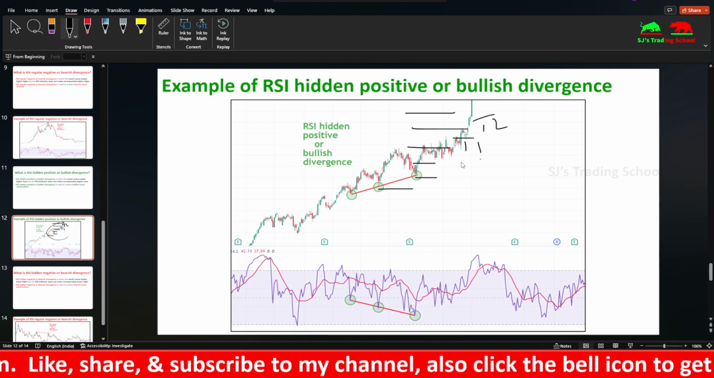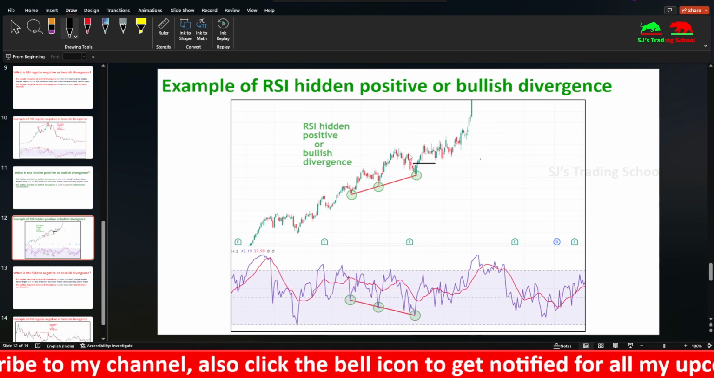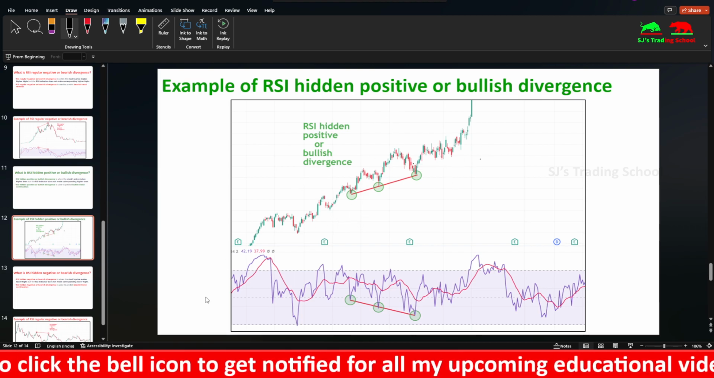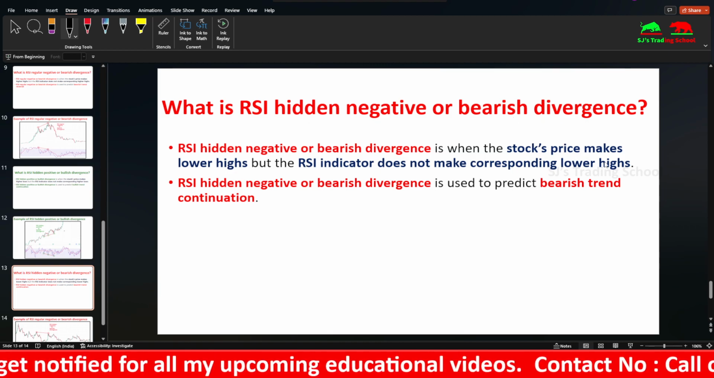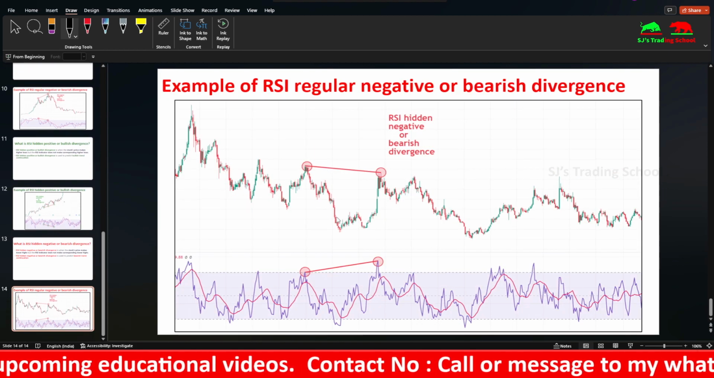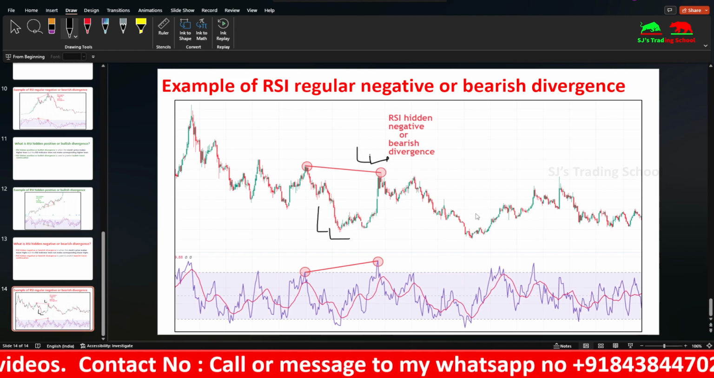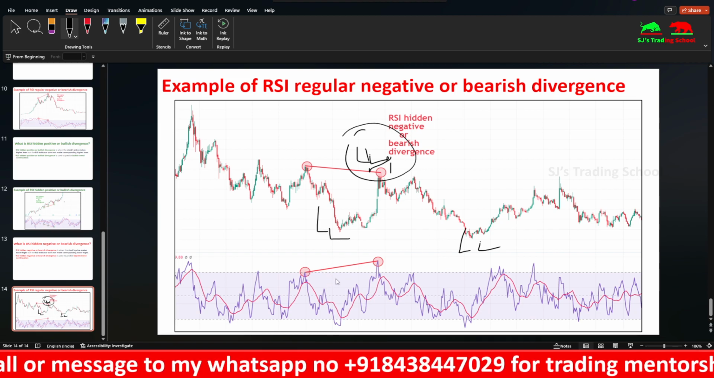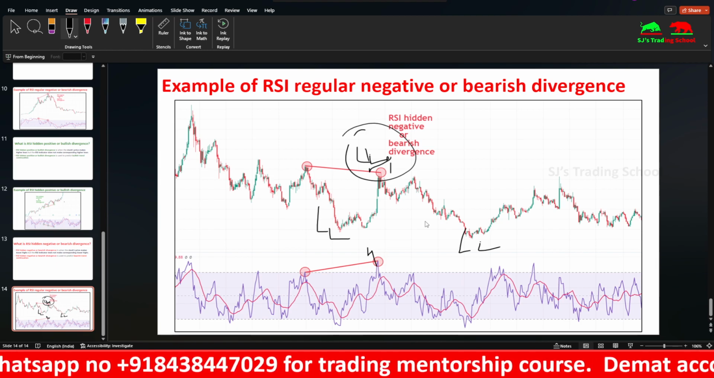So this is one of the most important indicator techniques used. By using the divergence, you can take your entries. And similarly, next is hidden negative divergence. The stock price makes lower highs, but the RSI does not make the lower high. You can see lower low, lower high, and again lower low. The stock price makes a lower high, but the RSI forms higher highs. So this is how it takes place.